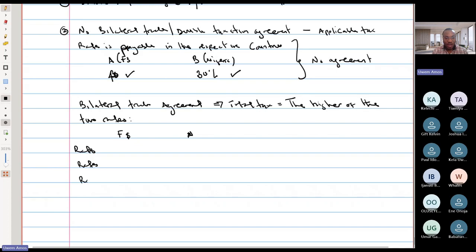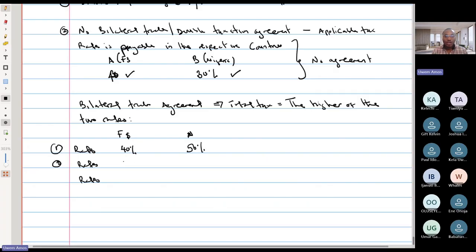There are 3 possible scenarios, and then we see how we would apply the principle that you pay the higher of the 2 rates. So let's assume that the tax rate in $F is 40%, and the tax rate in Nigeria is 50%. That's scenario 1.